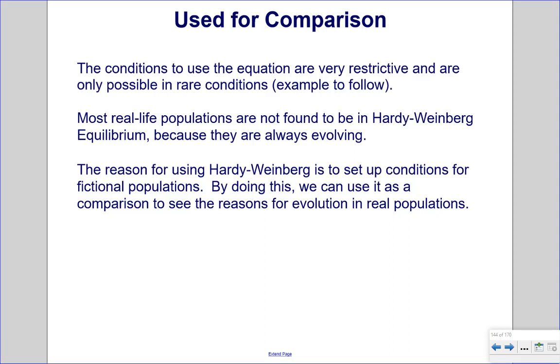Example to follow. Most real-life populations are not found to be in Hardy-Weinberg equilibrium because they are always evolving. The reason for using Hardy-Weinberg is to set up conditions for fictional populations. By doing this, we can use it as a comparison to see the reasons for evolution in real populations.